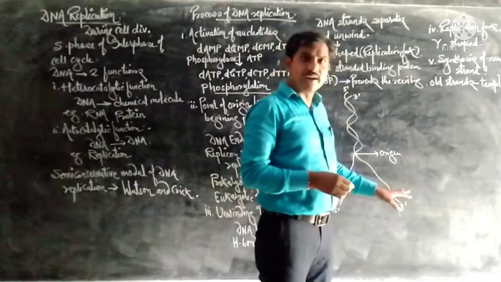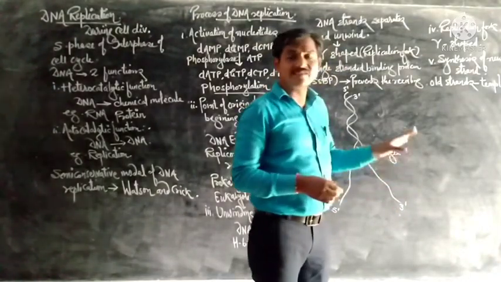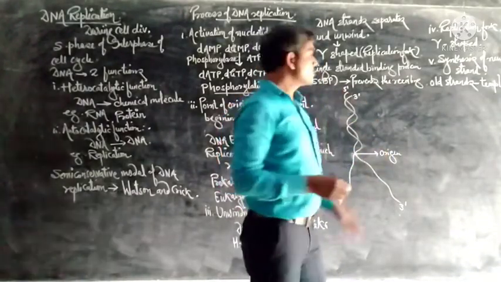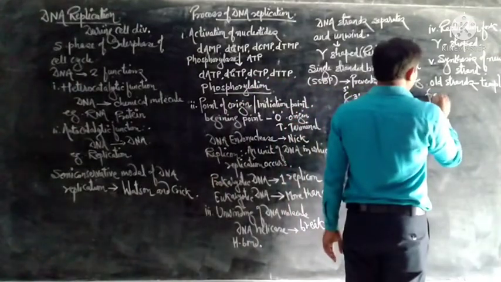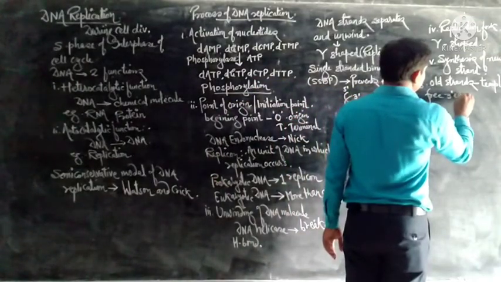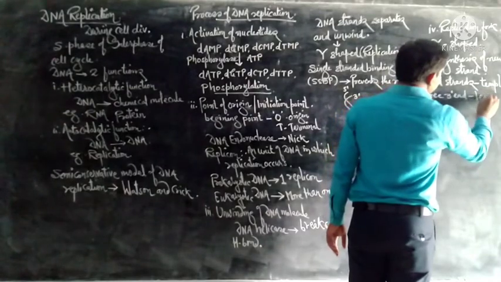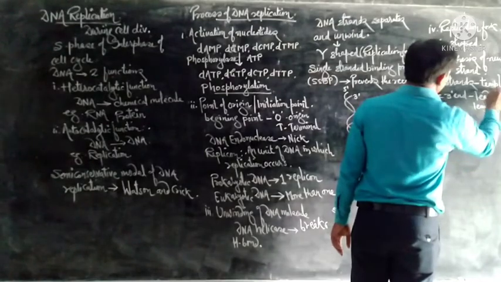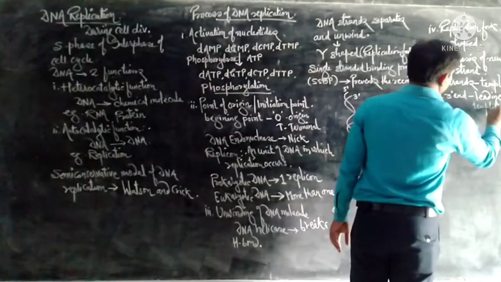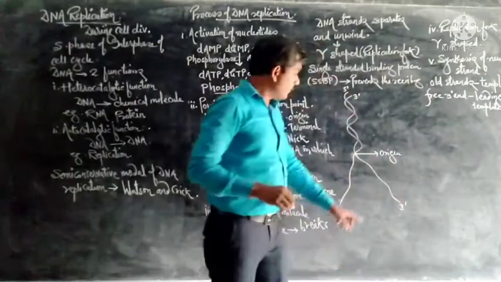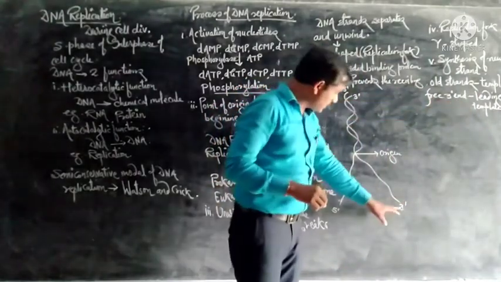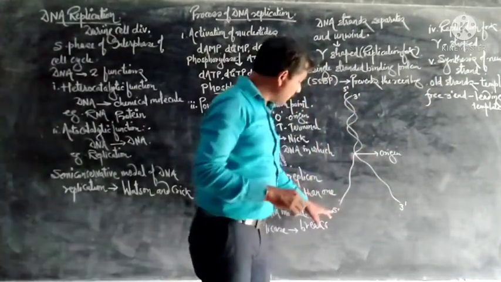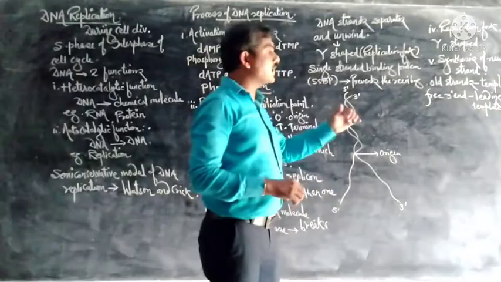This strand is called the leading template, on which the new strand of DNA is produced first. The other, 5 prime end strand is called the lagging template.